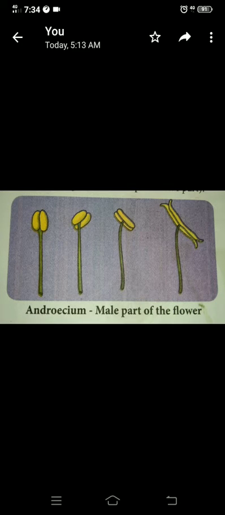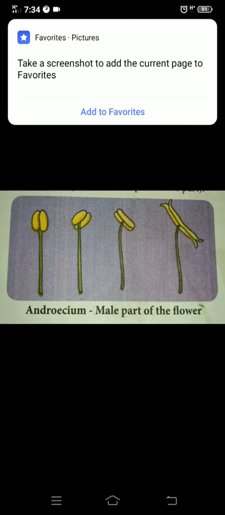Next one, the androecium. This is the third part arranged. It is the male part of the flower. So what does it have? You see that it has an anther and a filament, anther and filament. Why is it given as a four?